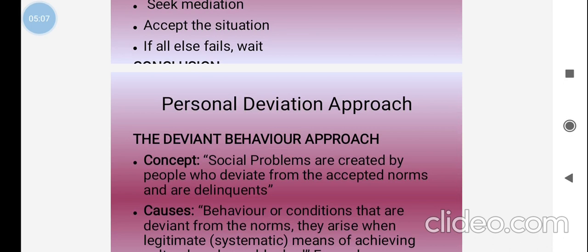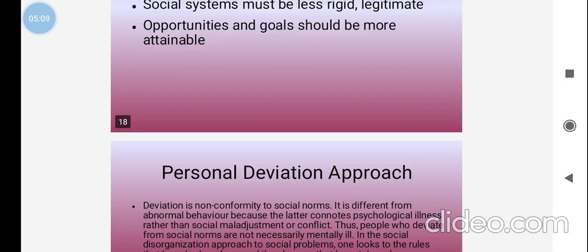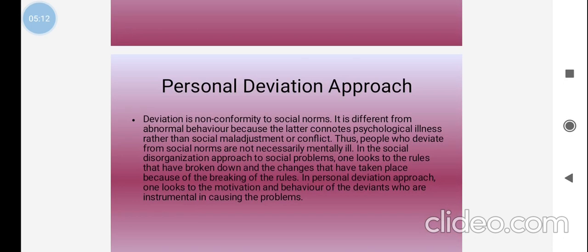Next is the personal deviation approach. Deviant behavior is commonly divided in two ways: one is personal deviation, another is group deviation. So what is personal deviation? Personal deviation is non-conformity to social norms.